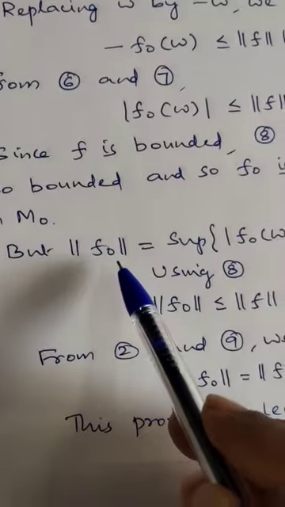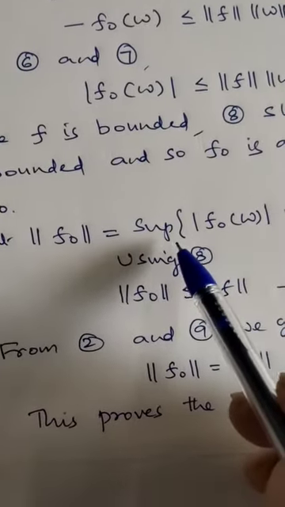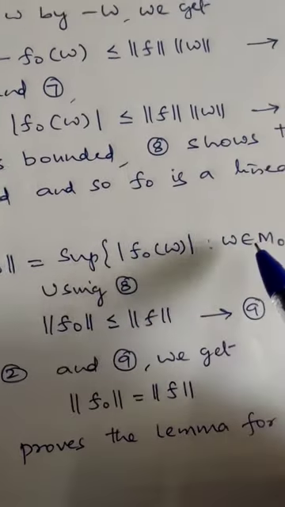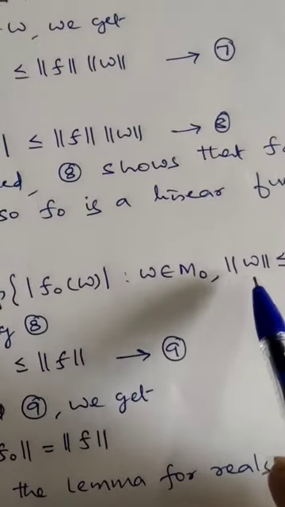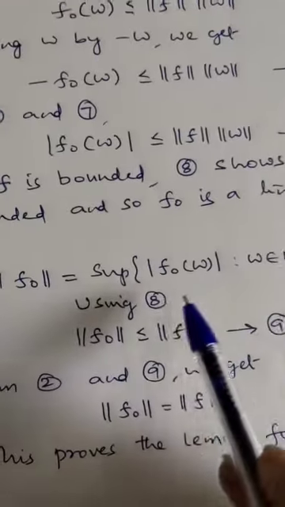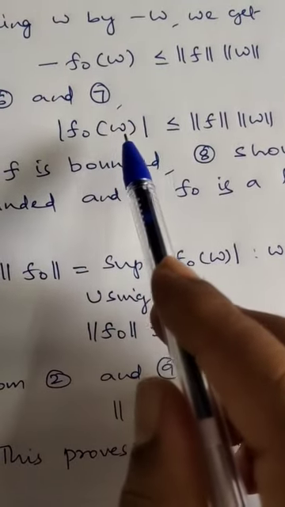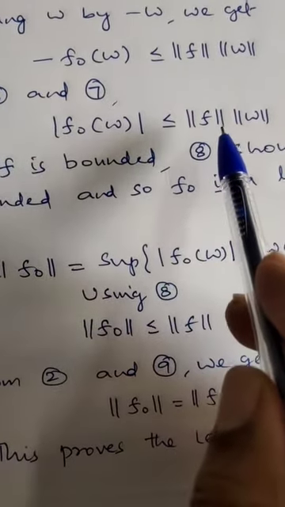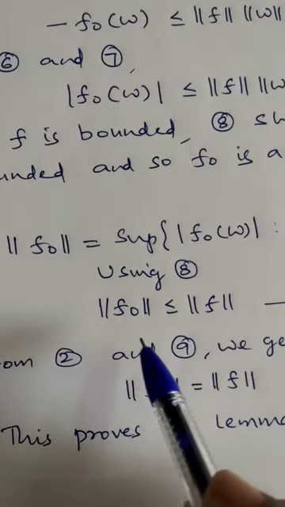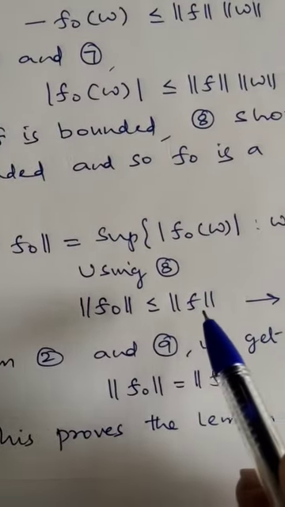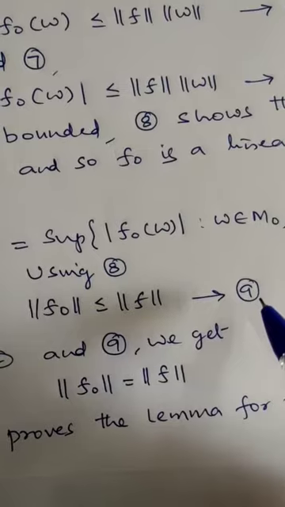And also norm of f naught is the supremum of mod of f naught of w, where w belongs to M naught, norm of w less than or equal to 1. Using 8, if you take the supremum where norm of w is less than or equal to 1, then this gives norm of f naught is less than or equal to norm of f. It is called as 9.